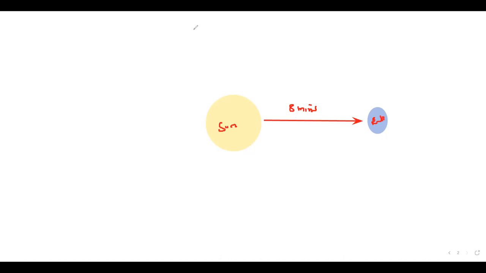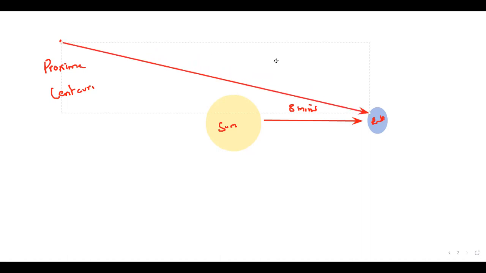But the next star after the sun, like the sun is the closest star for us, the next star is Proxima Centauri, and its size is much bigger. So it is about how many light years away from us? It's about 4.2 light years away from us.